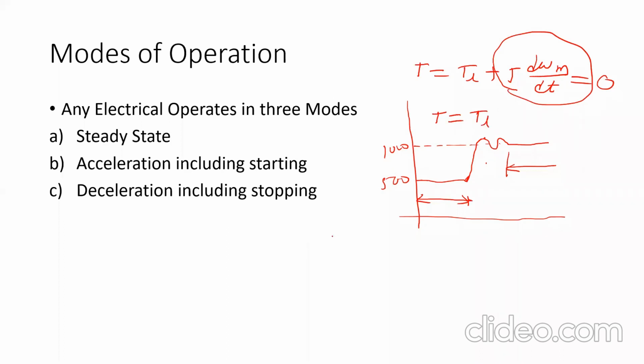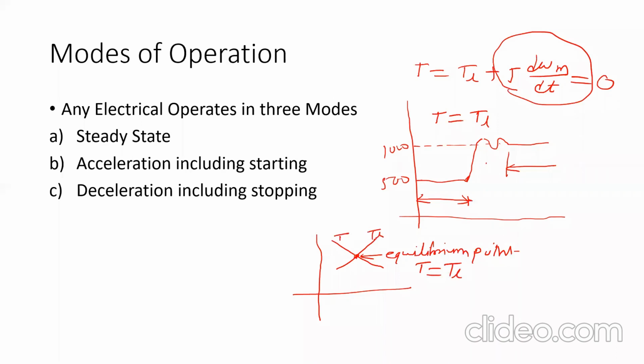We have earlier studied that when load torque and motor torque intersect at a particular point, that point is an equilibrium point, and at this point T is equal to TL. Suppose this is the graph of T and this is the graph of TL. Then at this particular operating point, which is an equilibrium point, T is equal to TL. This is nothing but a steady state.